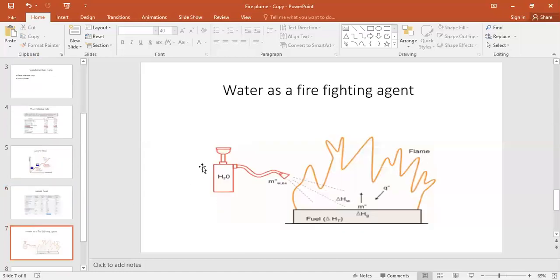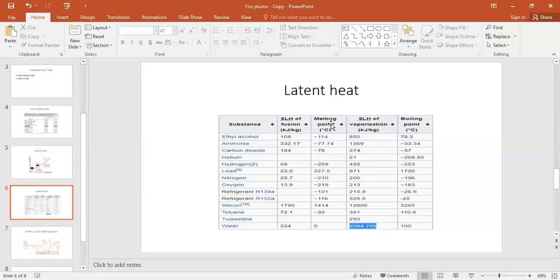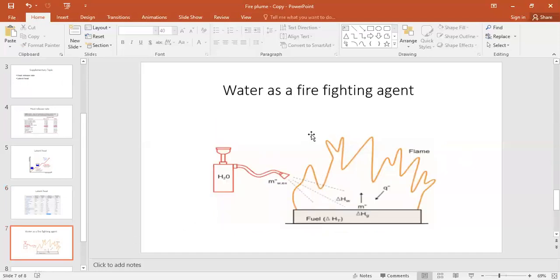Okay, if you look at this table, it lists some latent heats. See this water, it contains high latent heat. Please note these values. Further, we are going to use them. Okay, finally the supplementary topics are over.